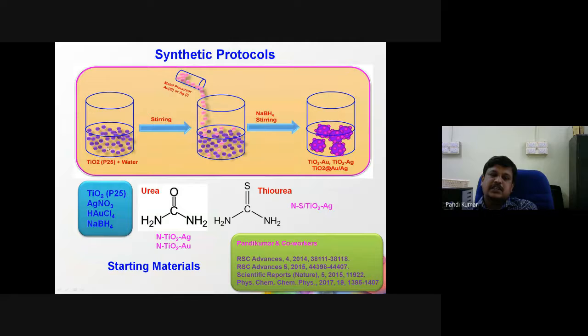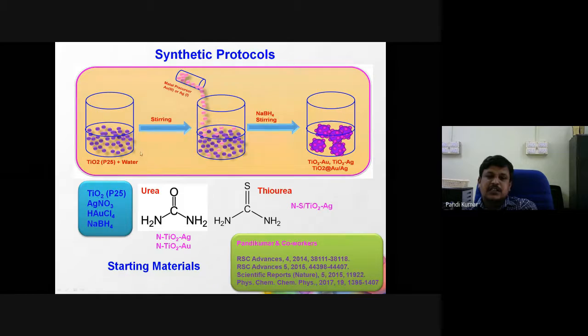For that, we adopted a simple synthetic protocol. We took titanium dioxide, dispersed it in water, then added a suitable metal precursor. Suppose I want gold nanoparticles, gold precursor; silver nanoparticles, silver precursor; gold and silver, I will add them together. Then, subjecting it to chemical reduction, we finally get the nanocomposite material. If you want nitrogen doping or sulfur doping, you can choose urea and thiourea as sources. In this method, we prepared the nanocomposite material.